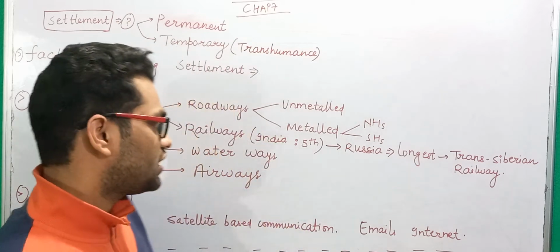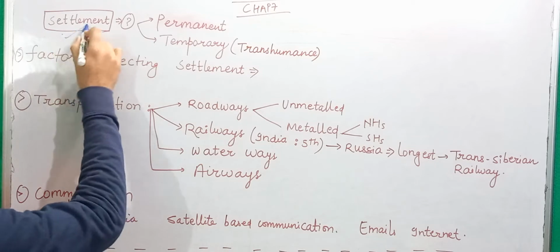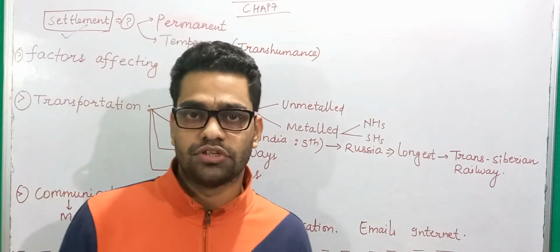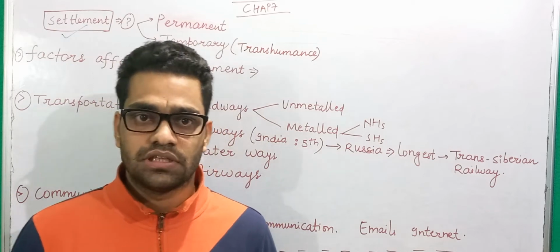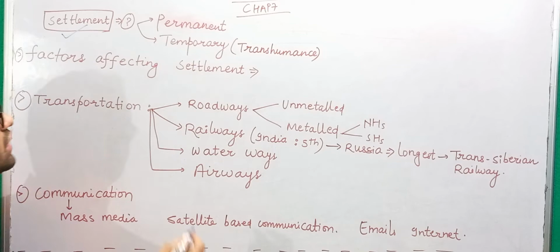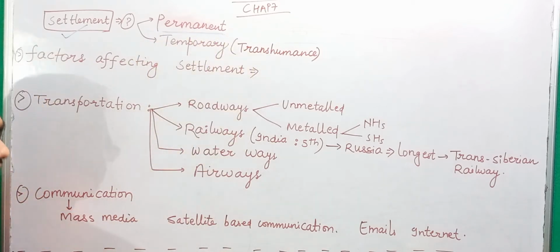So this chapter starts with a topic called settlement. Now what is this settlement? Obviously you know what settlement is. Any place where people dwell, where people live, that is called a settlement. Now settlements are of two types. Basically we have a permanent type of settlement in which you build houses and you live for generations.